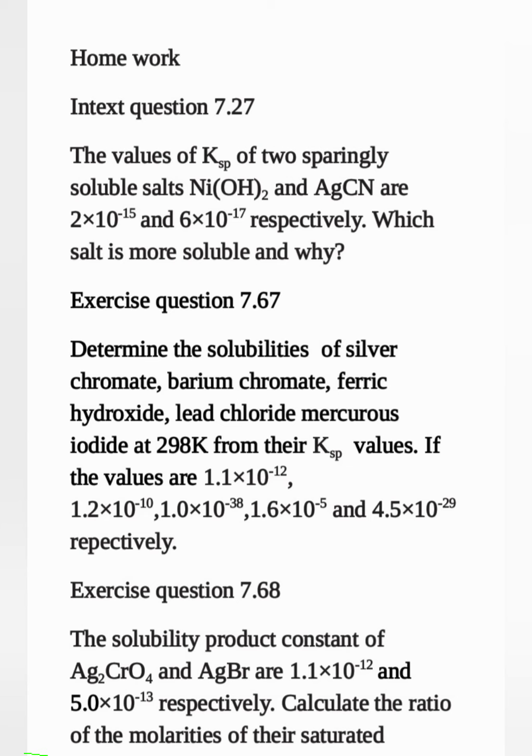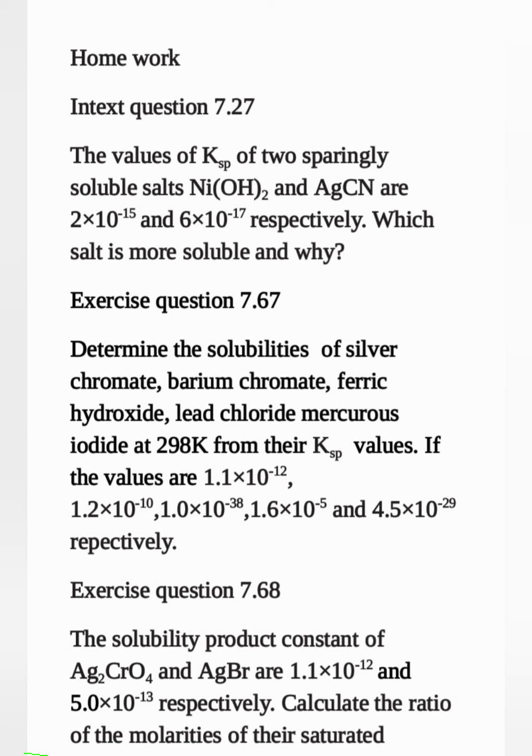The next homework is exercise question 7.67. Determine the solubilities of silver chromate, barium chromate, ferric hydroxide, lead chloride, and mercurous iodide at 298 Kelvin from their Ksp values. Values are given. There are five sub-questions. Take the first one, silver chromate: write down the ionization equation, and write the concentrations in terms of S. In this question the Ksp value is given, so find the value of S. It's a lengthy question; you have to do it yourself, and it will take time.